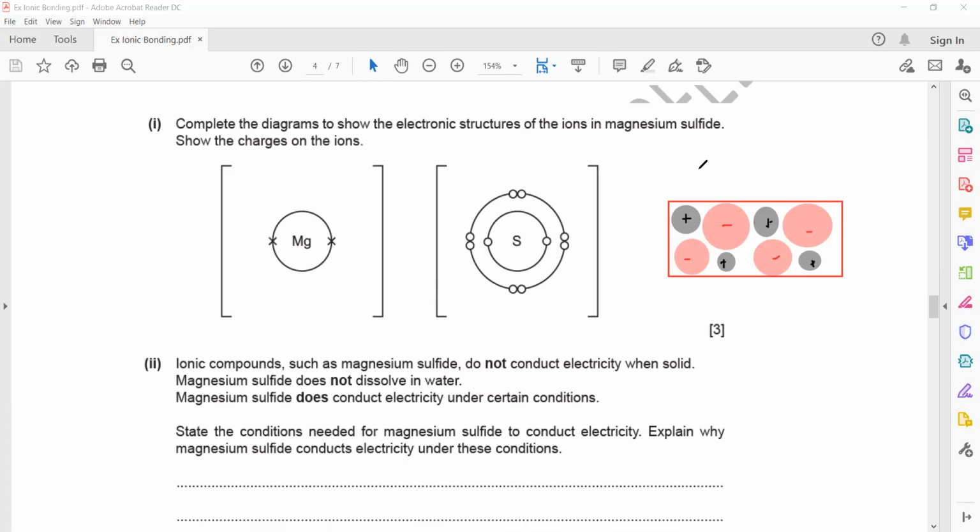So in the solid state, it does not conduct electricity. Why does it not conduct electricity? Because the ions are not free to move. How can I make it conduct electricity? I will supply heat energy. When we supply the heat energy, the solid will start to melt. When the solid melts, the ions are free to move, so it can conduct electricity. So the condition: we supply heat energy.